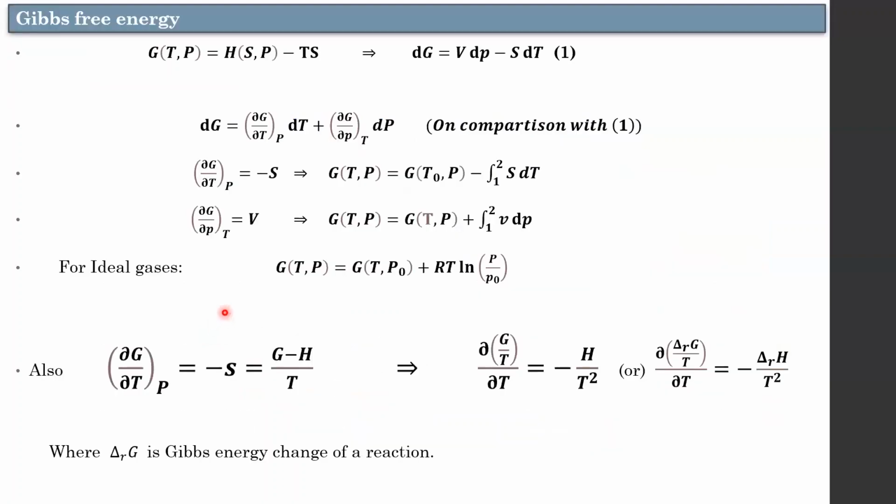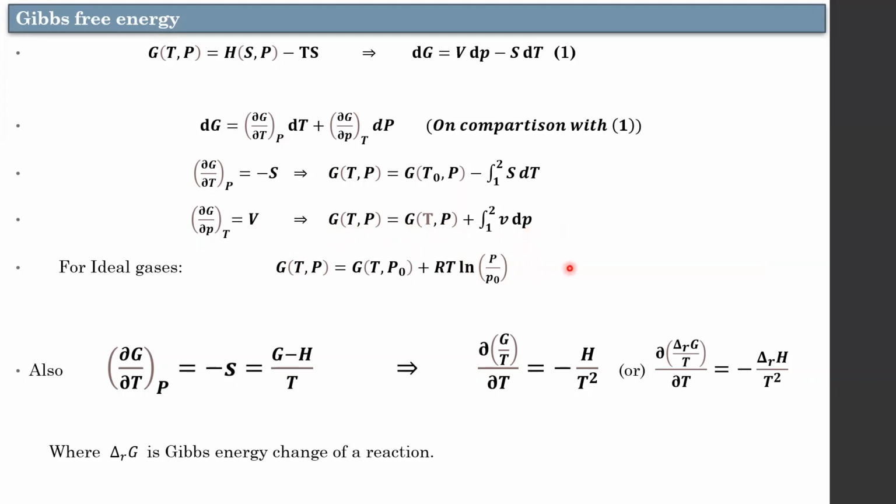And next, moving to the Gibbs energy, the same process is followed for deriving the Maxwell relations here also. By considering this equation, take dou G by dou P at constant temperature equals V, which is equal to the expression at initial temperature. By integrating on both sides, you will get this expression. This is the initial Gibbs energy. This is the final Gibbs energy.